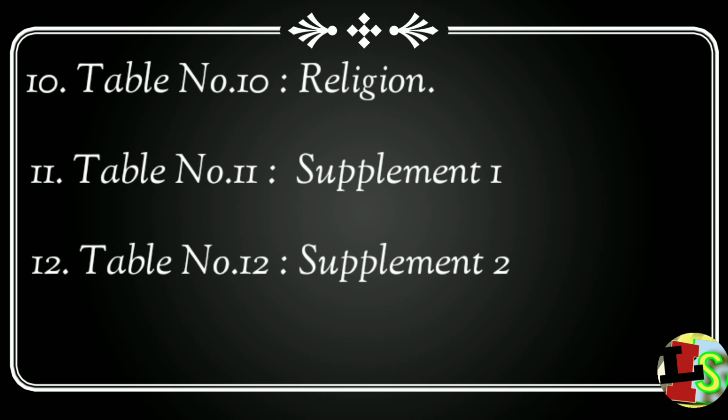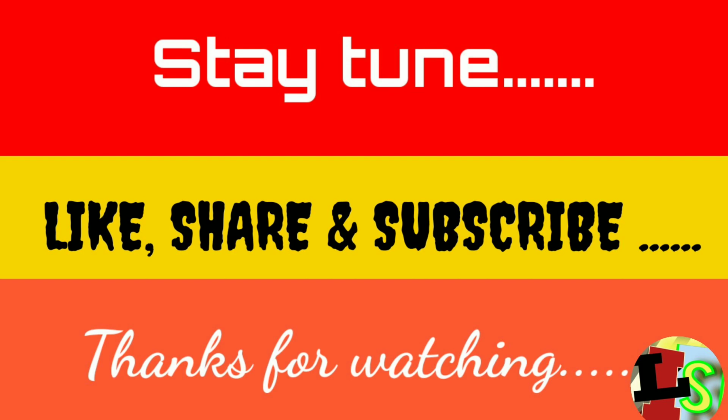Table number 11, Supplement 1. Marriage cannot be performed between the two classes. Intercaste marriage was not permitted. Table number 12, Supplement 2. If a slave has done damage with his master's knowledge, that will be in the slave's name. The law brought a balance in Roman society between the two classes, patricians and plebeians.